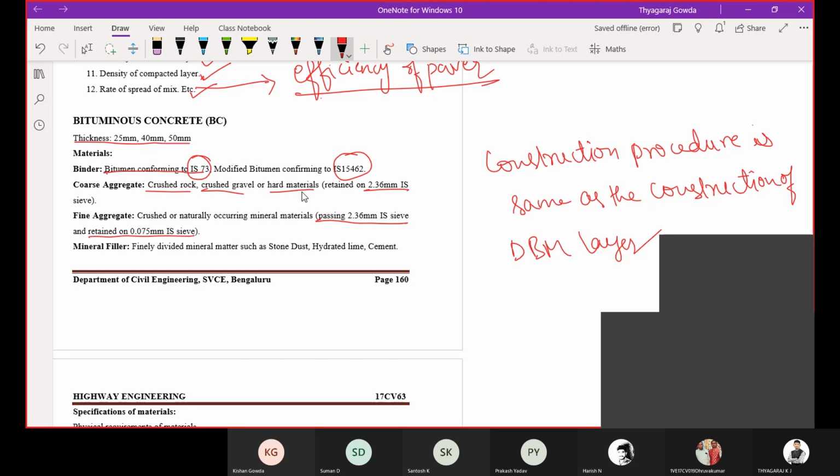Then filler material: stone dust, hydrated lime and cement, these three are used as filler material. Remember, only in the DBM and BC layers will we use filler material; other than these two layers we will not use any filler material.